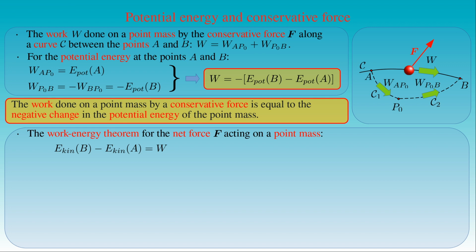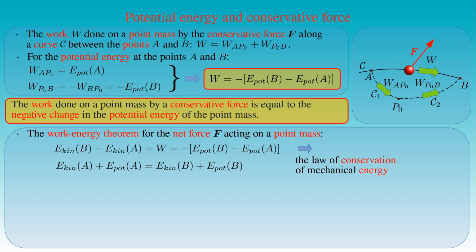By substituting the result derived above into the theorem, we can see that the change in the kinetic energy of the point mass is equal to the negative change in its potential energy. After regrouping the terms in the equation, we obtain the law of conservation of mechanical energy.